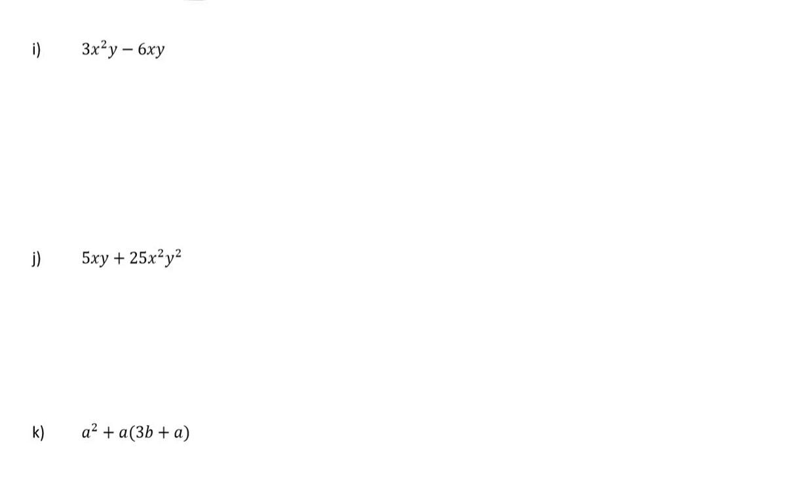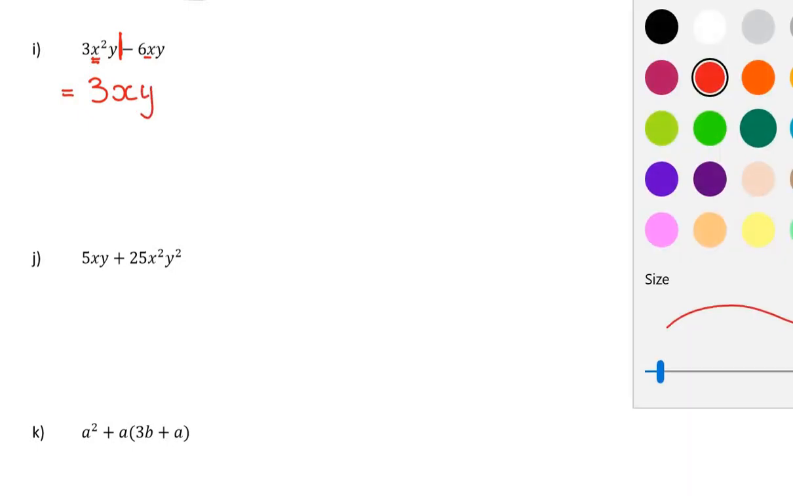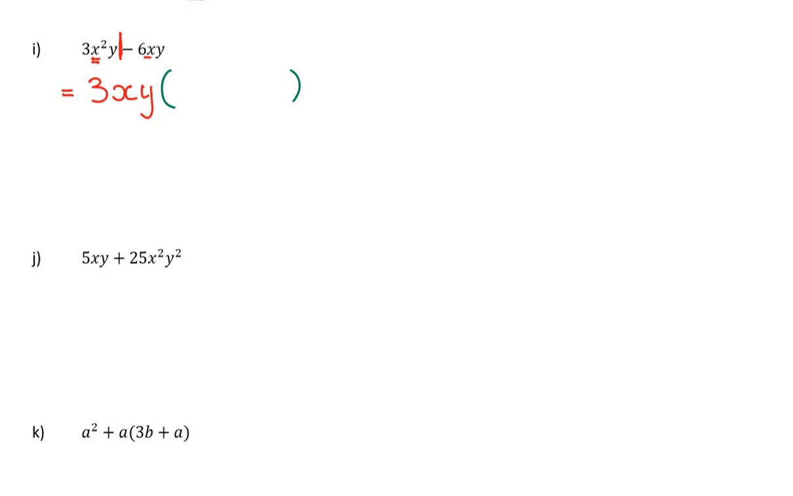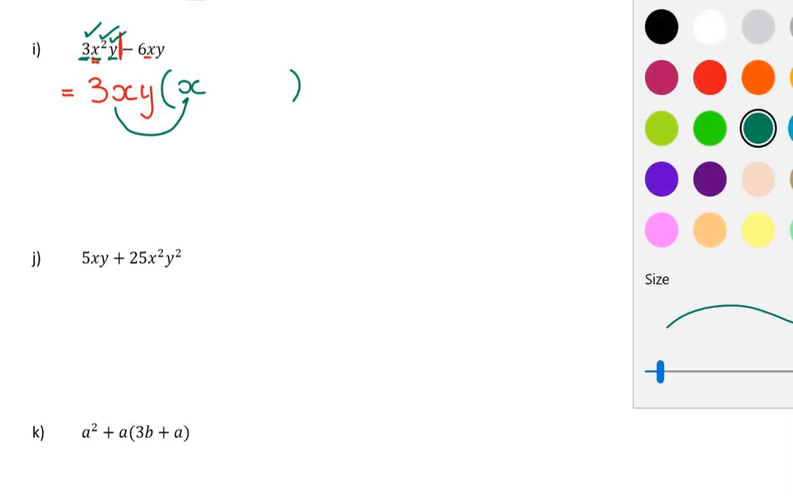Let's have a look at I. There are 2 terms. Highest common factor between 3 and 6 is 3. I have x squared and x, so x is common because then the second term will run out of x's. And I have a y in both, so y is common. Now I say to myself, what must I multiply 3xy by to get 3x squared y? Well, the 3 is fine. The x squared, I'm going to need another x, and the y I've already got, so that's fine.